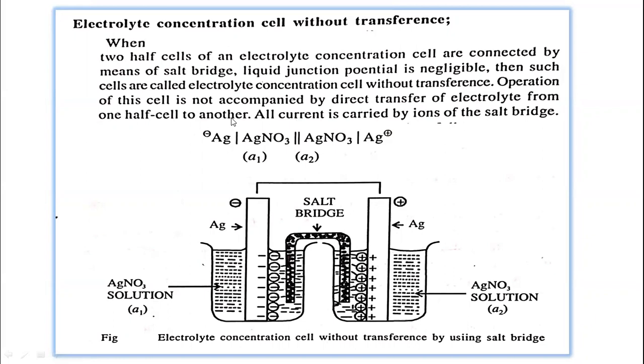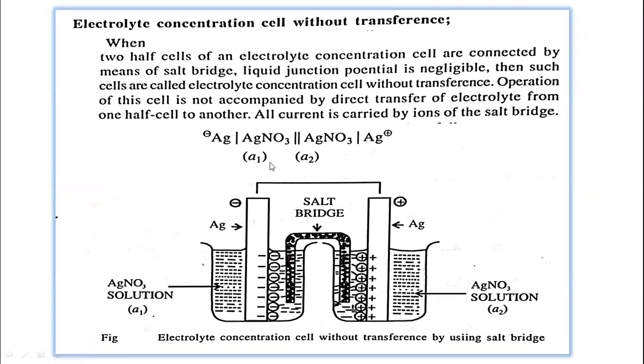It means there is no transfer of ions from one compartment to the other, or from one half cell to the other half cell. There is no direct transfer of electrolyte from one half cell to the other, and all the current is carried by the ions of the salt bridge. So we can make an electrolyte concentration cell without transference with the help of the salt bridge.